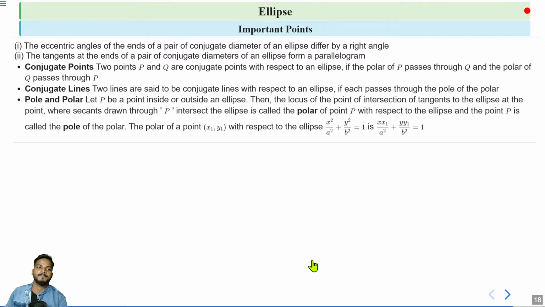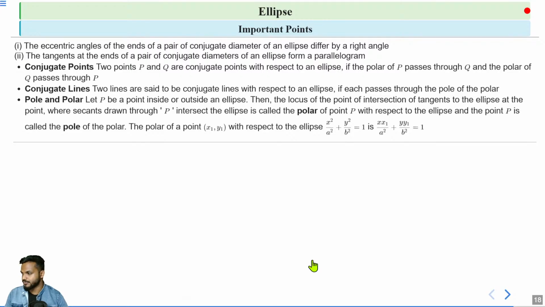So what are pole and polar? Suppose we have a point P that can lie inside or outside the ellipse. The locus of the point of intersection of tangents to the ellipse at the points where a secant through P intersects the ellipse is called the polar.